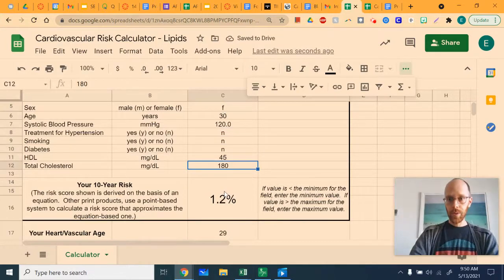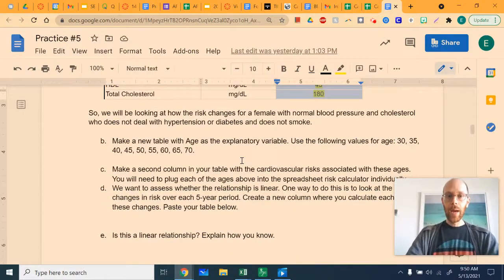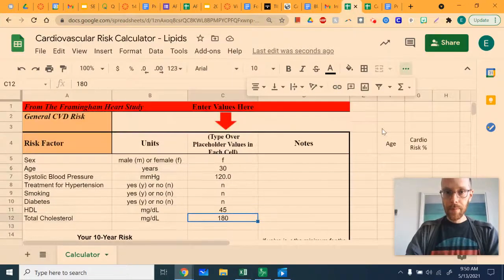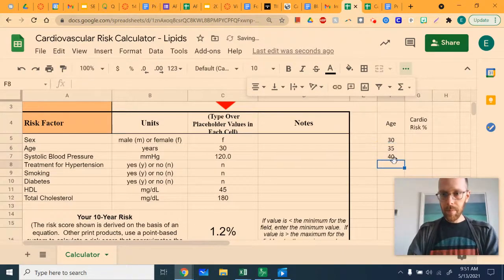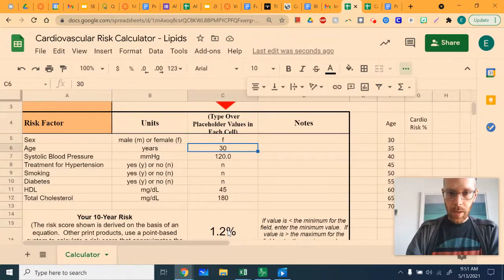And here's the 10-year risk. Now, we're going to look at what happens every 5 years if we vary only the age of this hypothetical woman. So we're going to make the age 30, 35, 40, all the way up to 70. I'll probably just do that by saying, take this value, add 5 to it, boom.